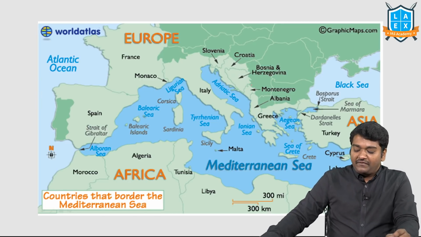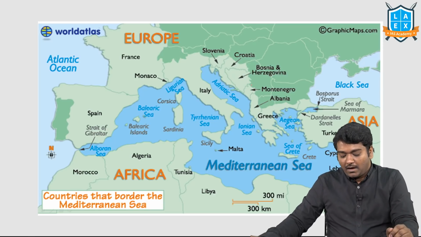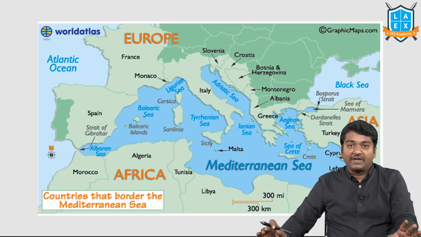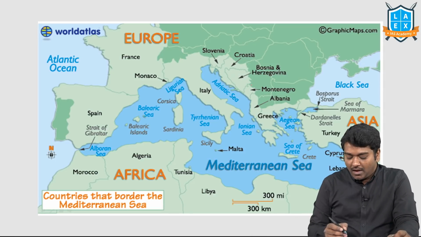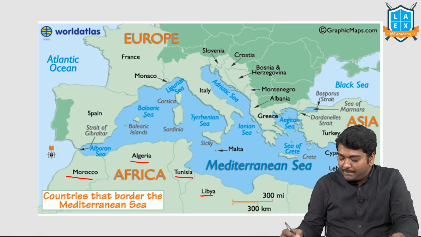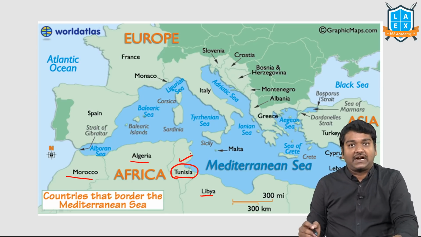Then, when we talk about Mediterranean countries, again this year, not from Asia's point of view alone, but from Africa's point of view, it's very, very important. So let me tell you: Morocco, Algeria, Tunisia, Libya, and Egypt. In Tunisia, the Arab Spring actually started.